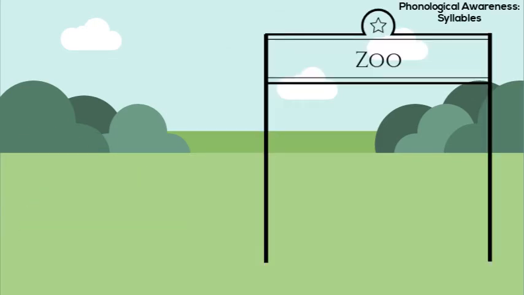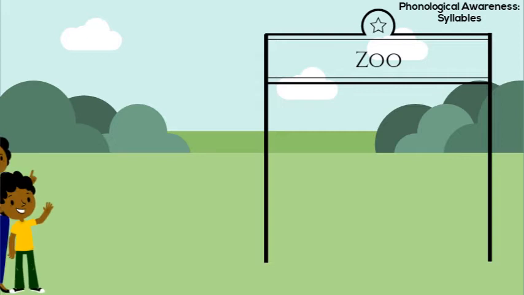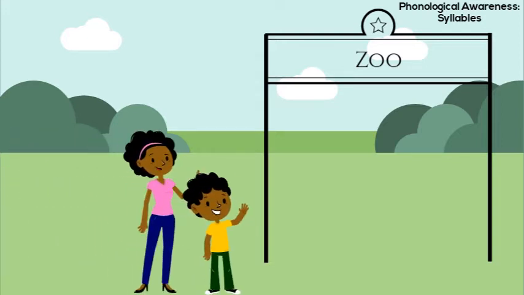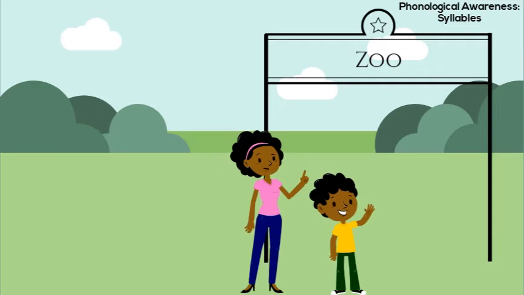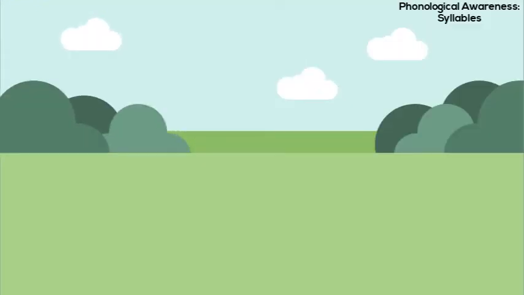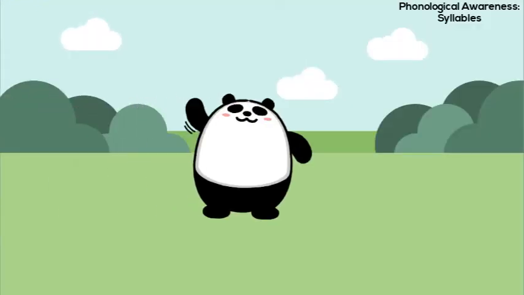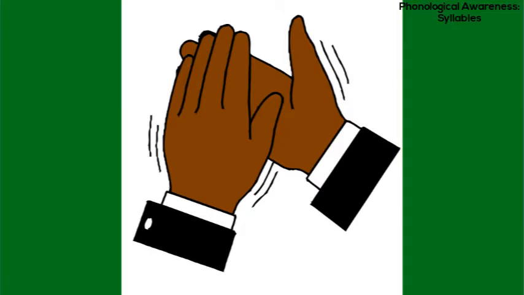Here we are at the zoo. Let's identify some animals and count how many syllables are in their name. Oh, here is a panda bear. How about starting with the word panda? How many syllables in the word panda?